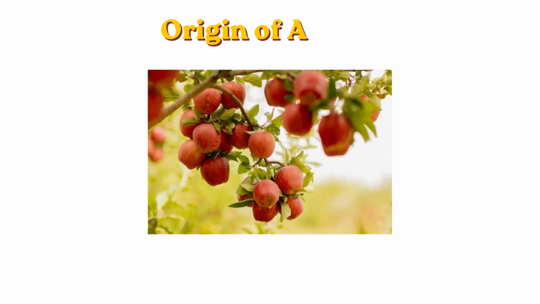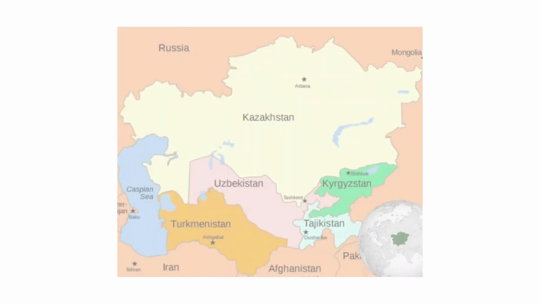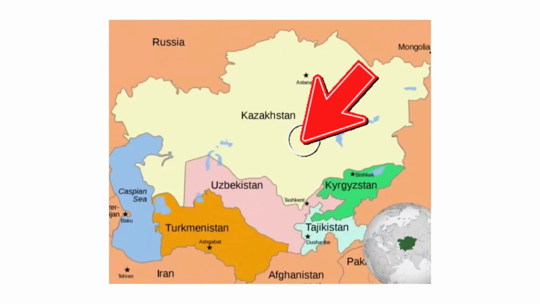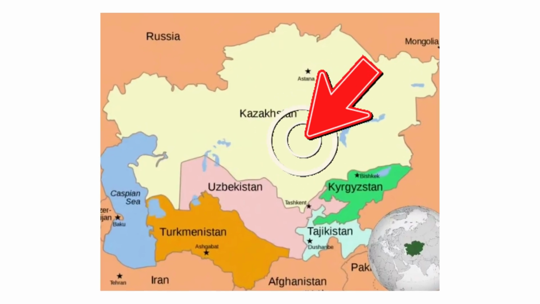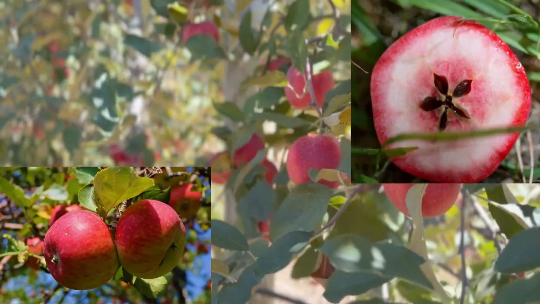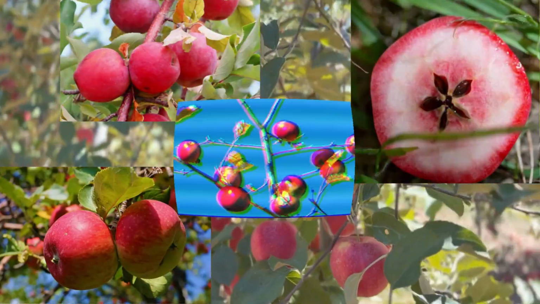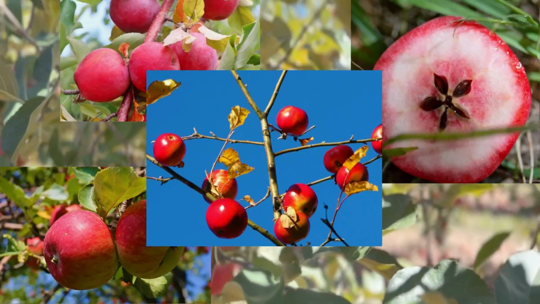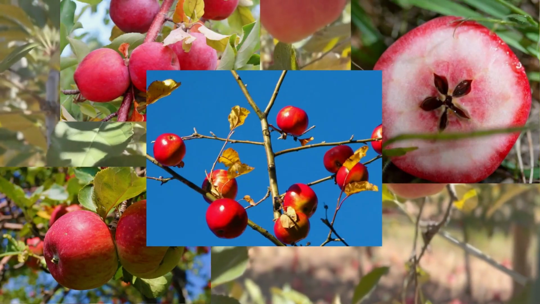Origin of apples. Apples, Malus domestica, originate from Central Asia, particularly the region of modern-day Kazakhstan. The most well-known wild ancestor of the apple is Malus sieversii. These apples were small and tart, but they became the basis for the cultivated varieties we know today.